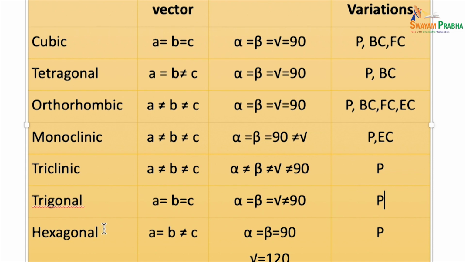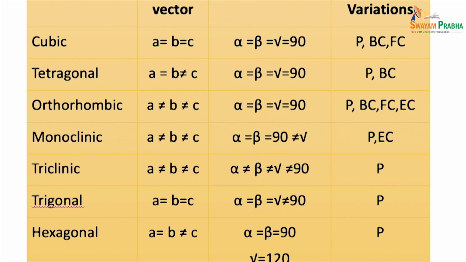In the case of hexagonal, you have a and b equal, not equal to c, alpha and beta equal to 90, gamma equal to 120, and you can still have primitive. If you count all these, it will come out to be 14. We are more interested in the cubic system, but these are the seven crystal systems, and within them you have 14 Bravais lattices.